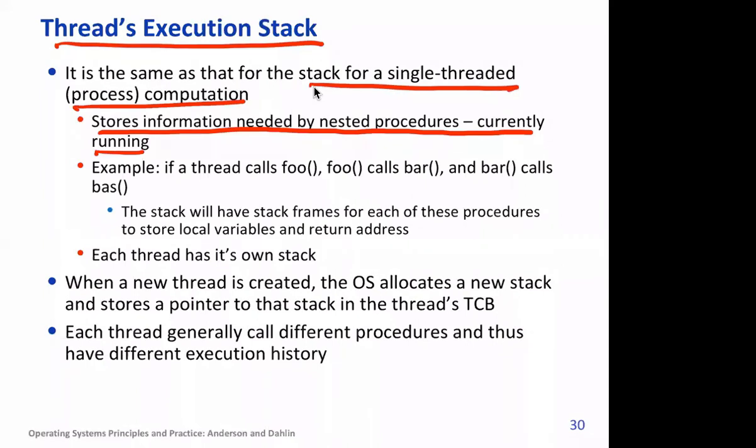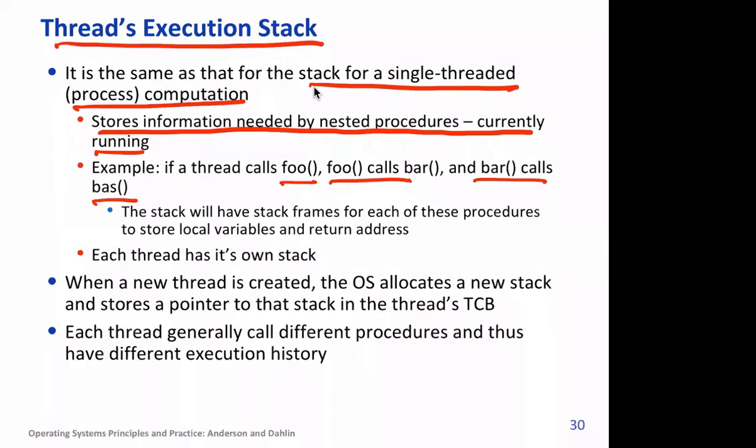For example, a thread calls foo, and then foo calls bar, then bar calls bus, and so on, right? So this stack will contain local variables up to the point where this call is made, and it will also contain the address of the next instruction that is to be executed, right? Sorry, it will also contain the return address. We discussed that in the earlier course, but at the end of this slide set you will find that you can run through that, right?